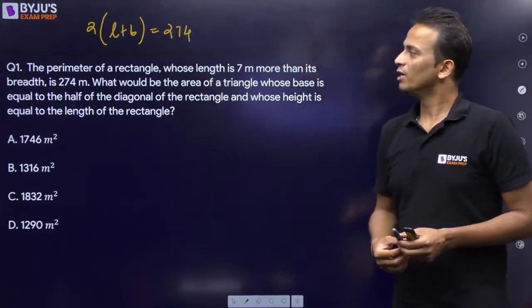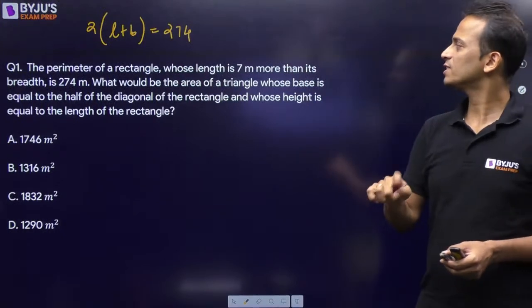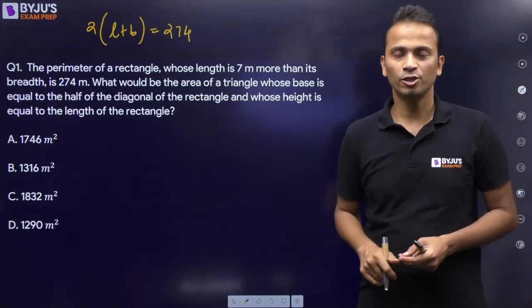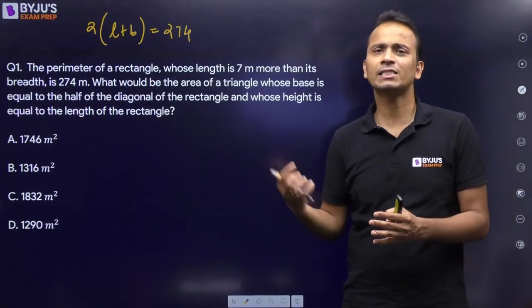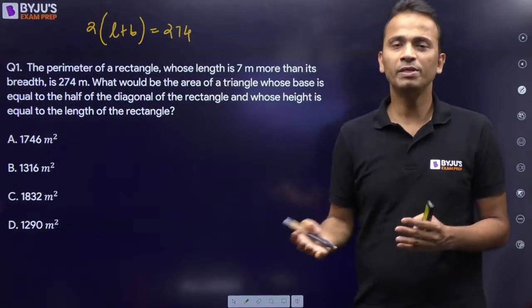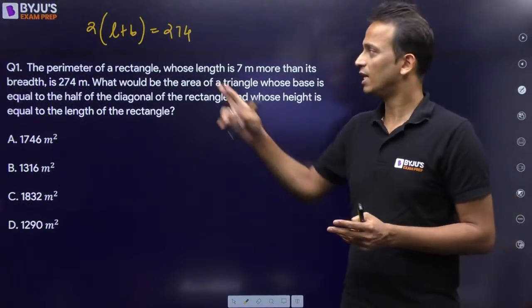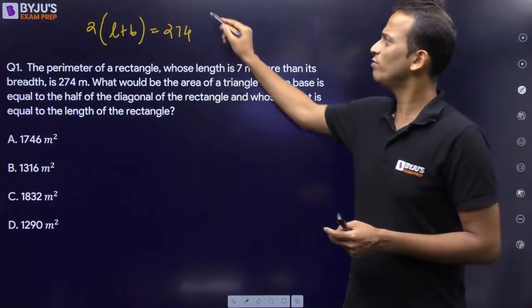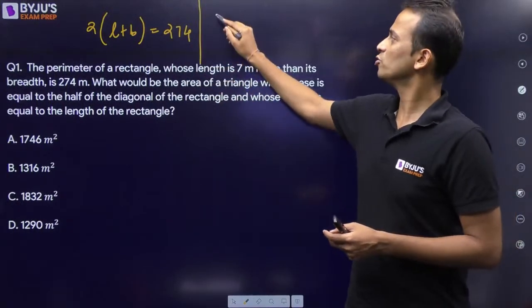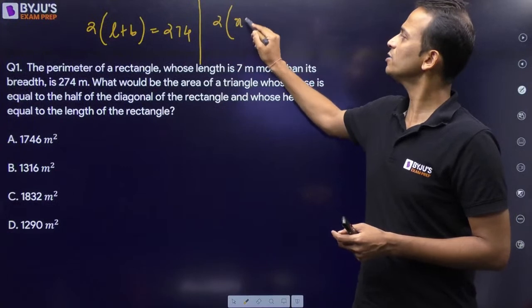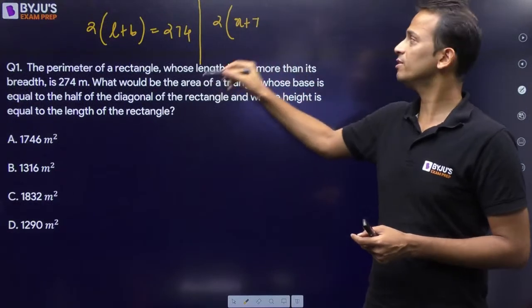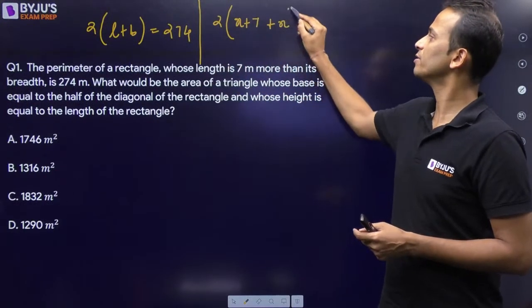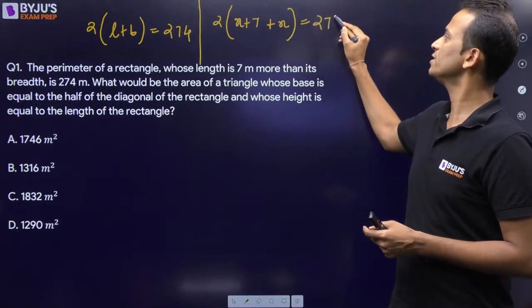Now this is a rectangle whose length is 7 more than its breadth. So if I consider breadth as x, length will be x plus 7. I'll substitute it and we'll find the value of x. So twice of x plus 7, which is length, plus breadth is equal to 274.